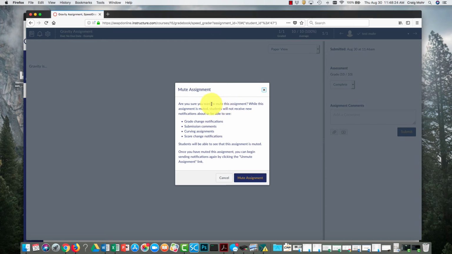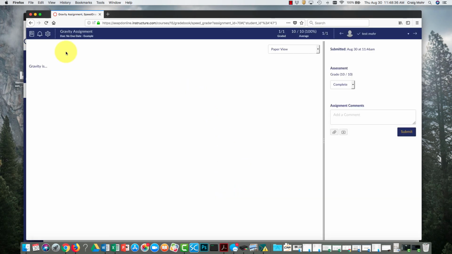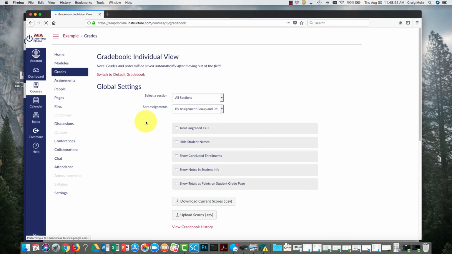If you were to grade all students, you may want to mute the assignment until everybody's is done, then you would unmute the assignment. So everybody would get the grade at the same time rather than trickling in as you do it. And then here's your link to the gradebook. It's the same as if you click the grades button over here.